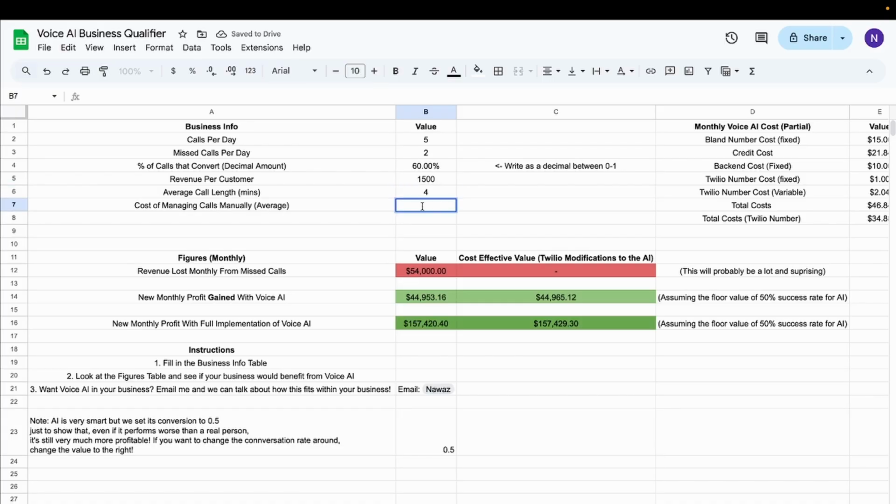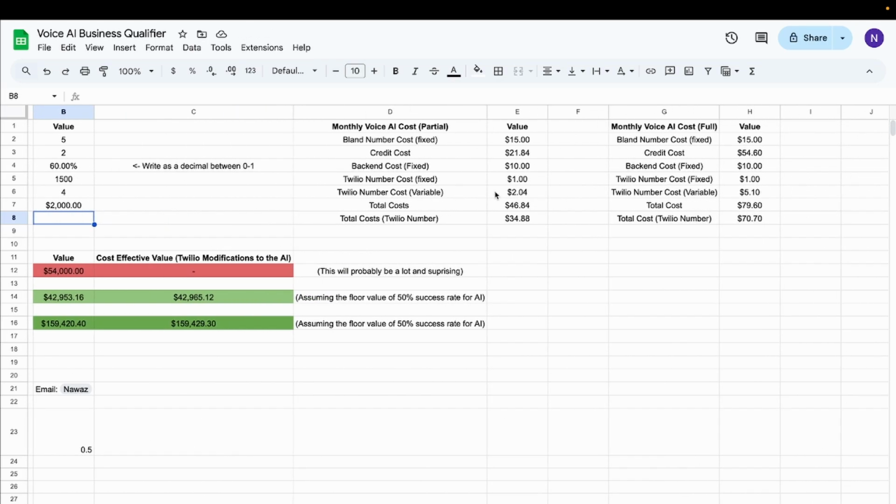Let's say I have a staff, or you can do this yourself by seeing how long you spend every day taking calls and do a percentage of your annual revenue, times it by that. But let's just say I have a staff that I pay $2,000 every single month to take these calls. And yeah, everything's already done. So let me just go through everything first.